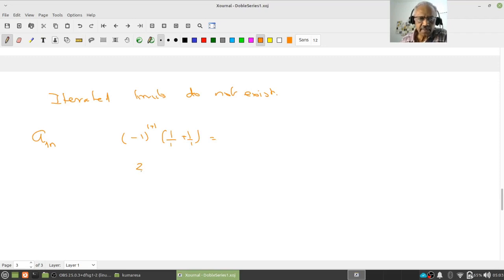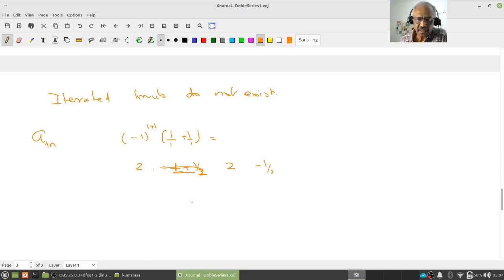And the next one will be minus 1 to the power 1 plus 2, this will be 3, therefore minus, this will be what? This is 1 plus 1 by 2, which is 3 by 2, right? Therefore it's going to be minus 3 by 2, etc.